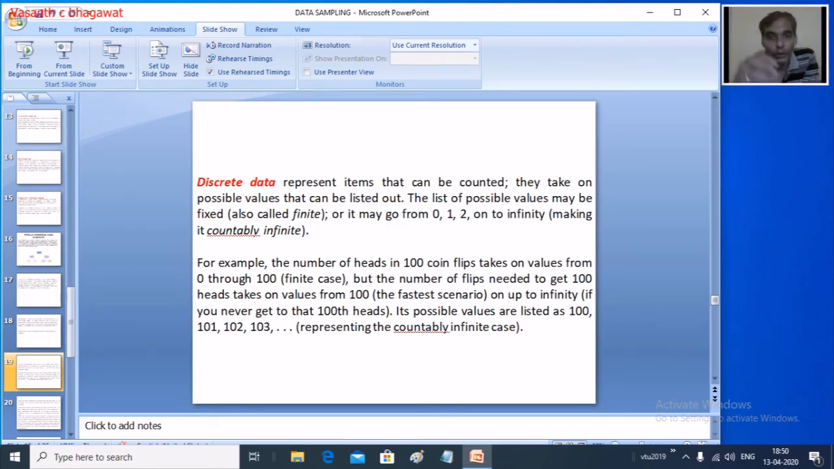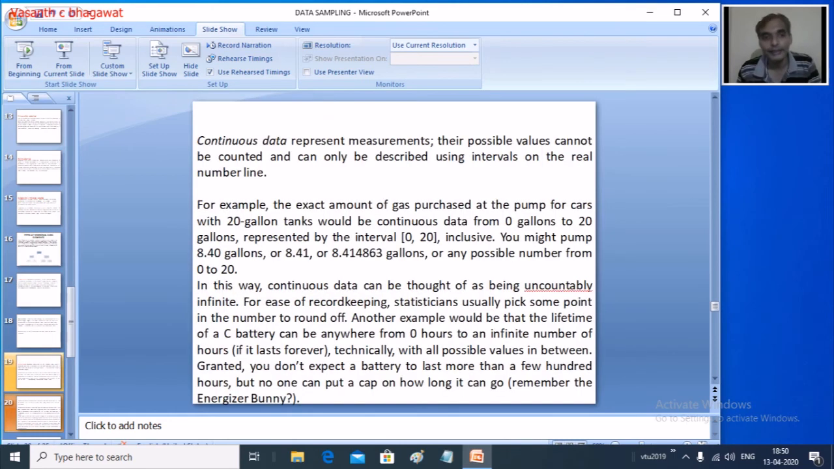When you throw a dice, you can count and it is finite. That means within 1 to 6 only one number you should get. So we have only 6 choices, a finite number of choices. So we can call it a discrete data. So this is how we define a discrete data. That is the first category or first type under quantitative data. The next data is called the continuous data.